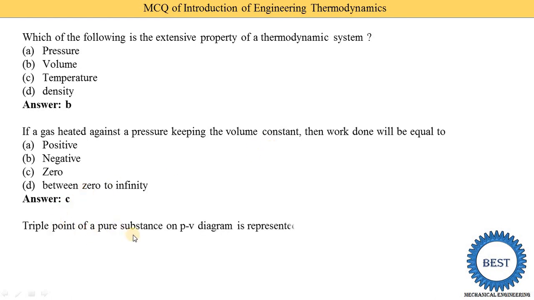The triple point of a pure substance on the PV diagram is represented by a point, line, curve, or a triangle. It is represented by a line, so option B is the correct answer.